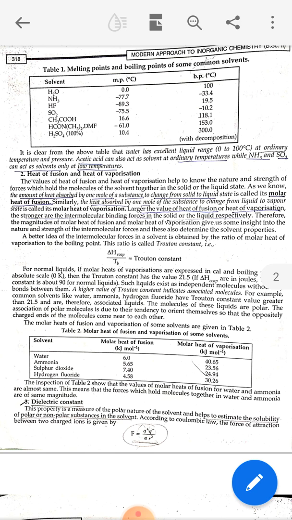The larger the value of heat of fusion or heat of vaporization, the stronger are the intermolecular binding forces in the solid or liquid. Therefore, the magnitude of molar heat of fusion and molar heat of vaporization gives us some insight into the nature and strength of forces and determines the solvent properties.